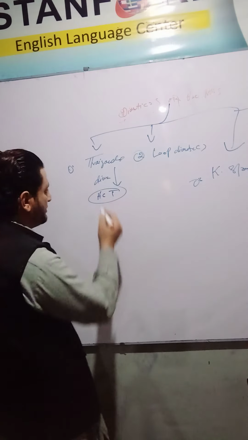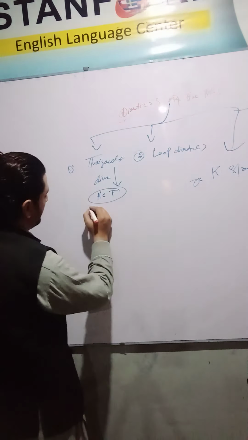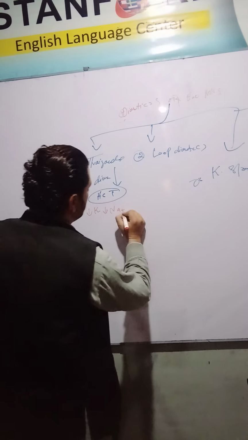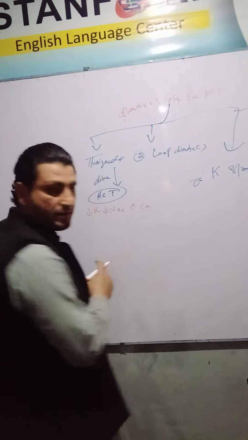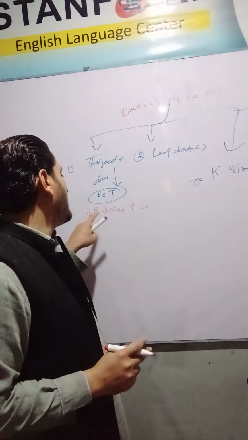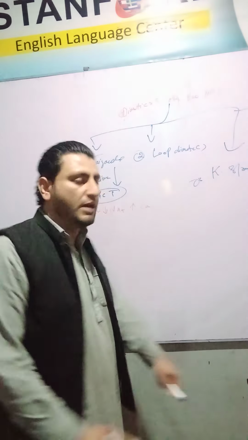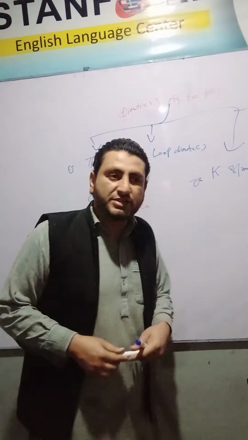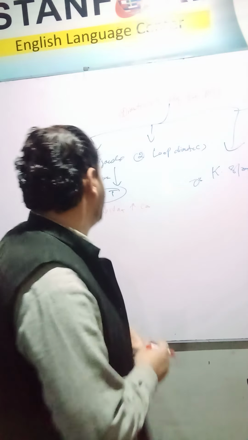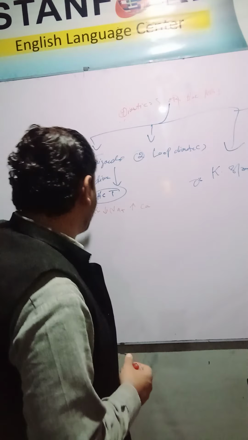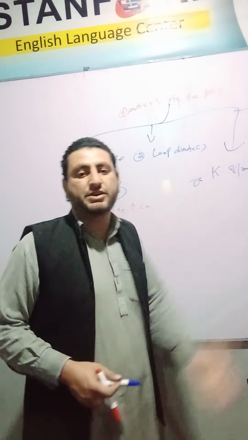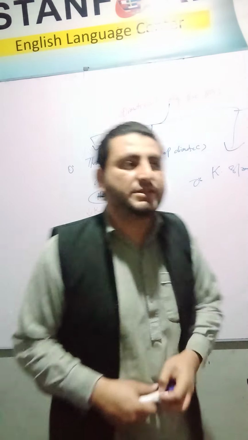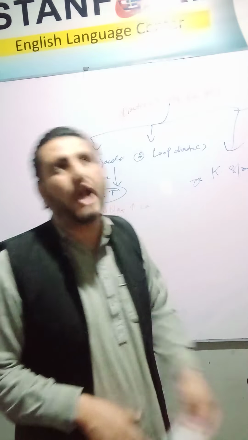Suppose we have these thiazide diuretics. What will they cause inside the body? They will cause hypokalemia, hyponatremia, and hypercalcemia. The thiazide diuretics decrease the potassium level inside the body, decrease the sodium level, and increase the calcium level. So we can say that they cause hypokalemia, hyponatremia, and hypercalcemia.